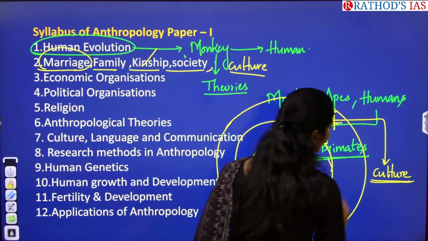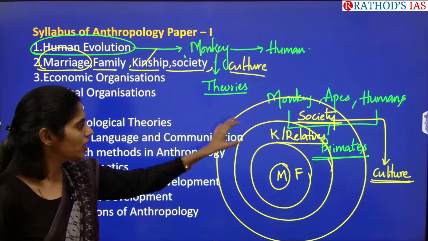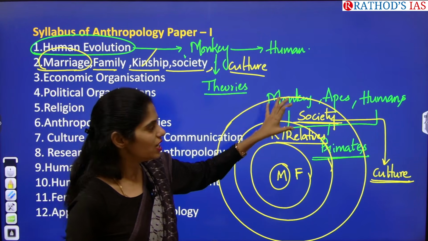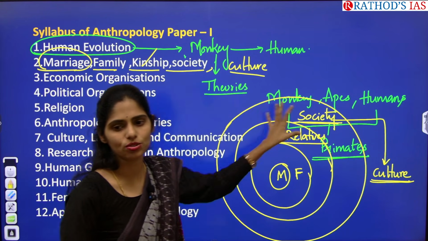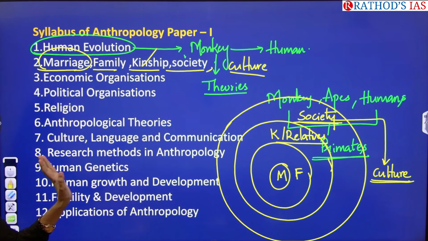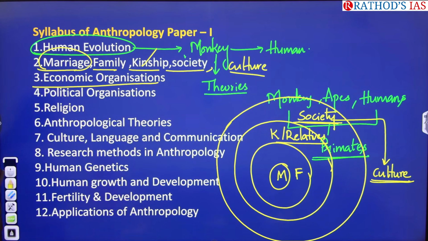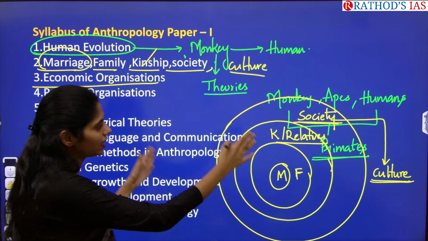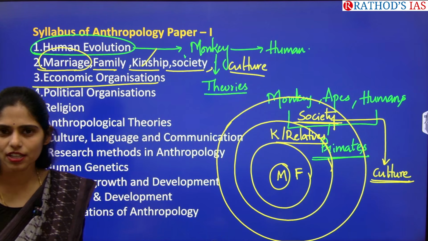You will be studying the roots and origin of family, marriage, relatives, that is the kinship part, different kinds of societies, and the different types of cultures these societies have. So this is an overview of your second chapter. And the third chapter is about economic organizations. Whenever they are forming their own culture and society, economy is also very important, right?